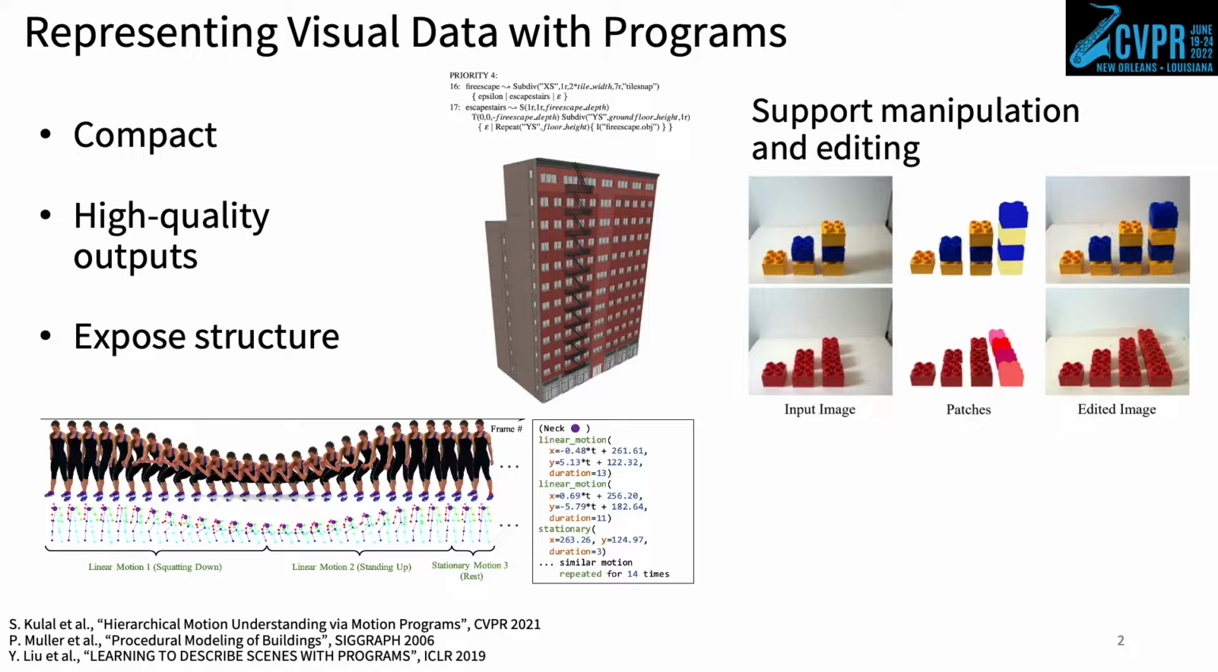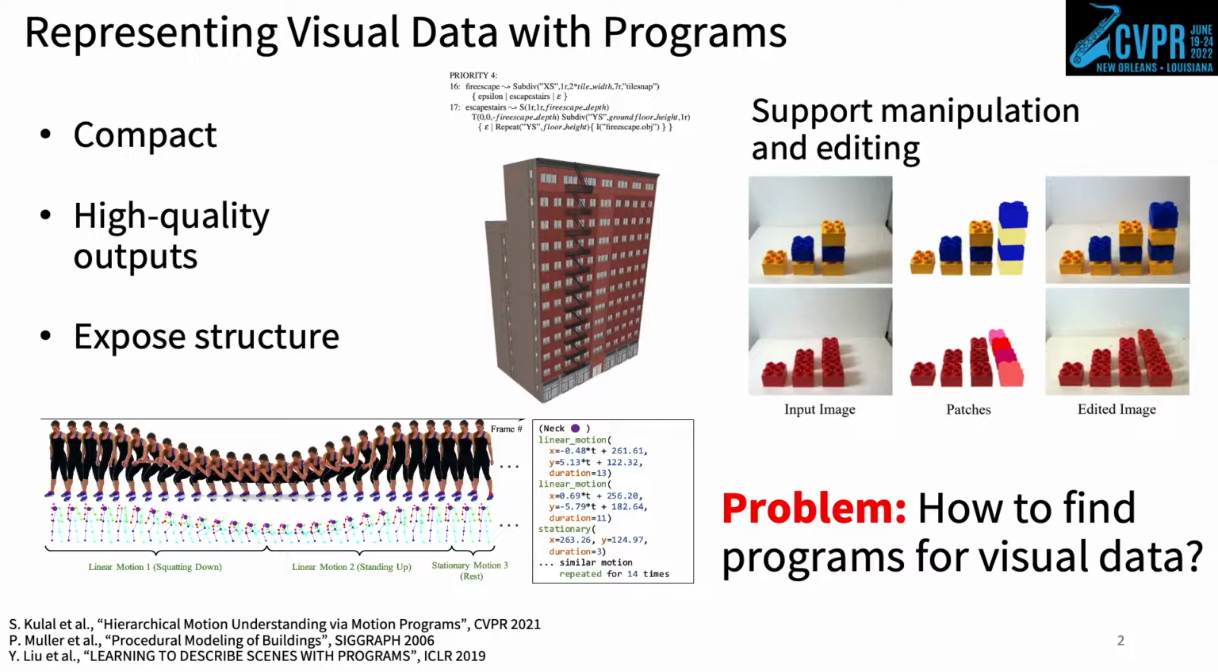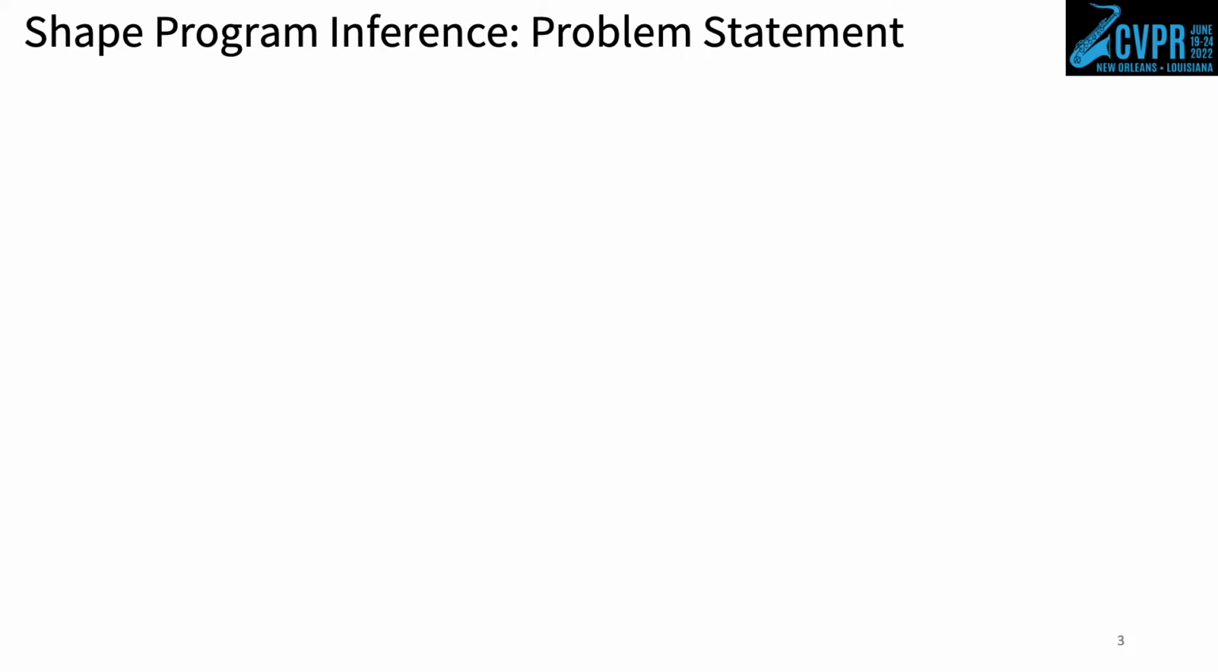Having access to the procedural form, which generates visual data, supports many downstream applications, such as high-level manipulation and editing, by a person or autonomous agent. Unfortunately, most visual data lacks program annotations, so we desire a method that can infer programs for visual data.